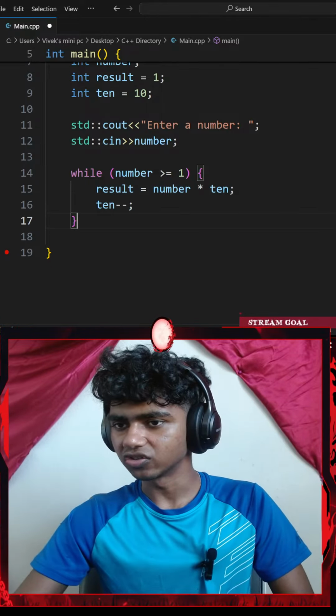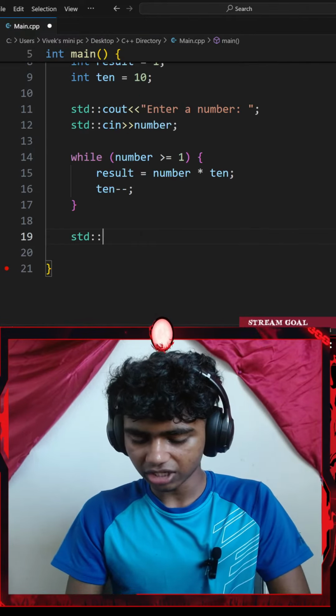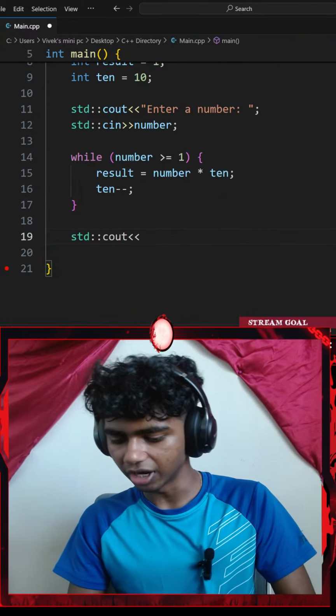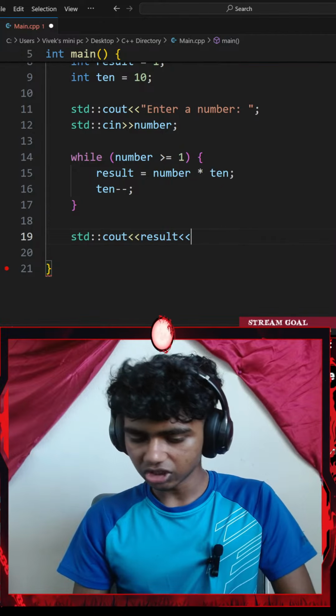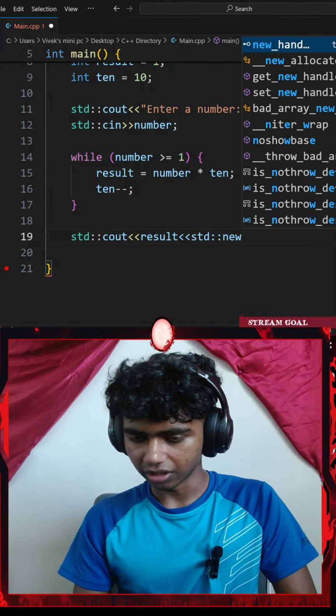Let me actually try this real quick. So let me go ahead and add a standard console output with an insertion operator of, let's say, my result. Okay, I'll go with another insertion operator of a standard new line.